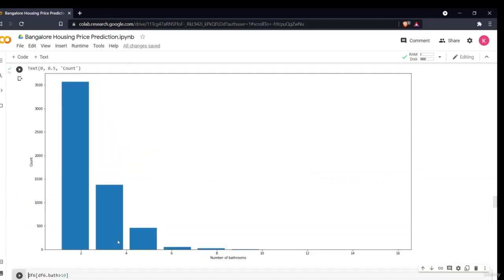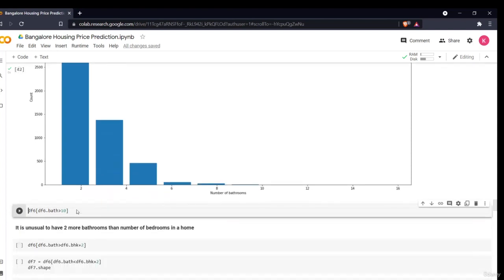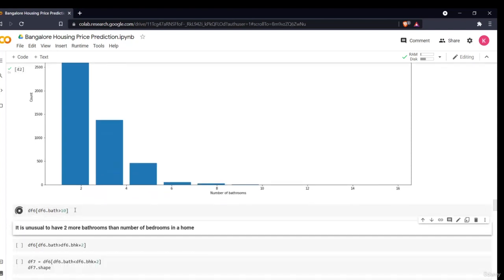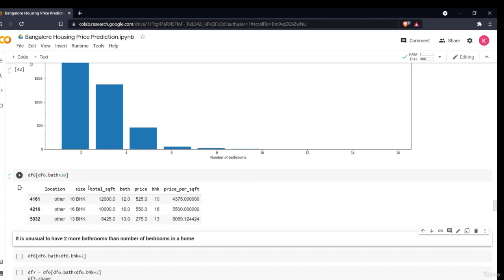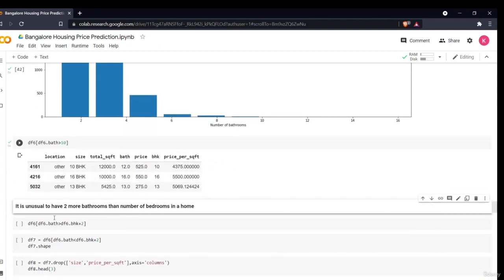So this is very unusual. Maximum number of houses have 2 or 4 bathrooms, right? And it is very unusual for a house to have around 6 to 8 bathrooms. So these are definitely outliers. So we can remove this. I am saying okay, df dot bath. Okay, these are the different outliers which are having the bath greater than 10. It is very unusual to have two more bathrooms than the number of bedrooms in a home.